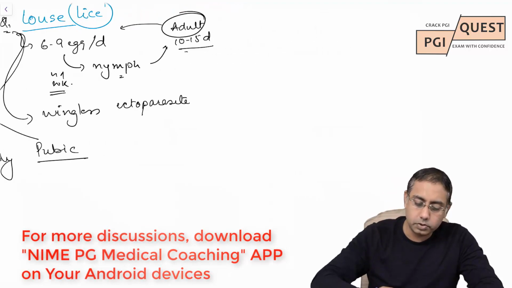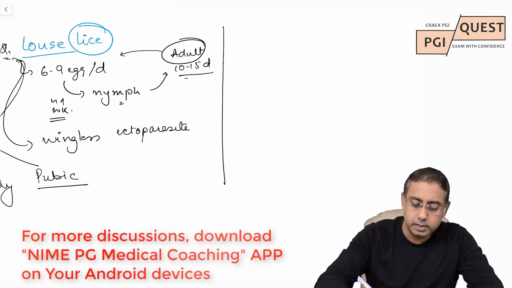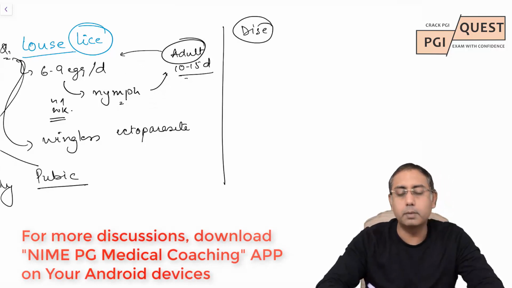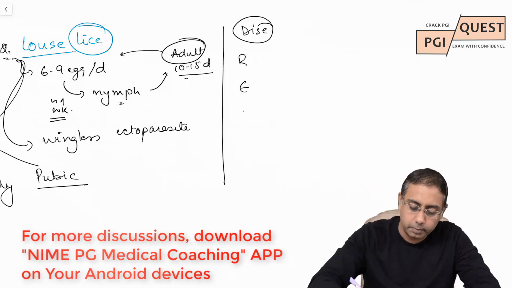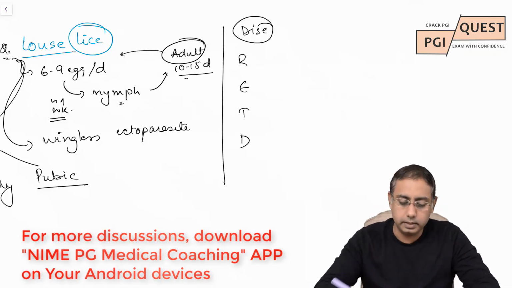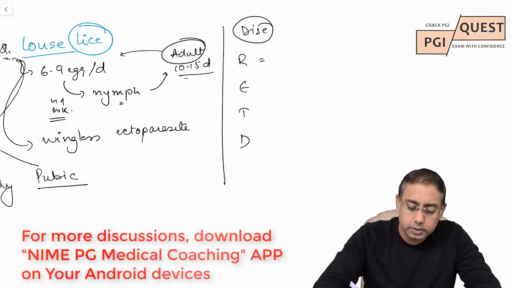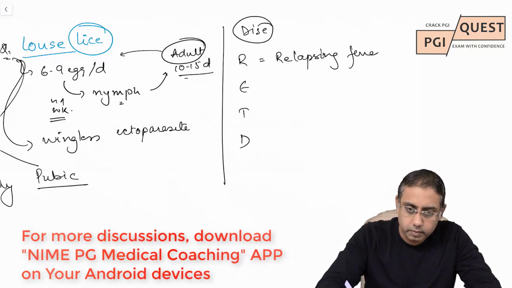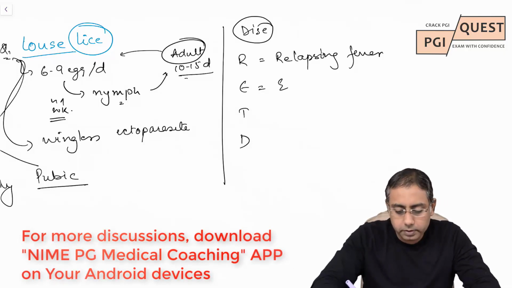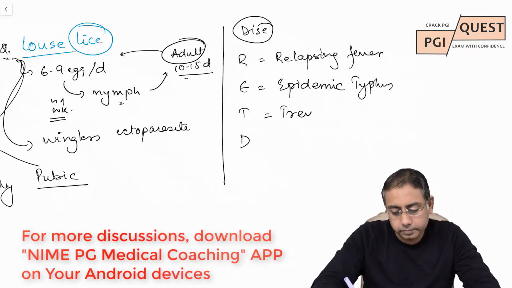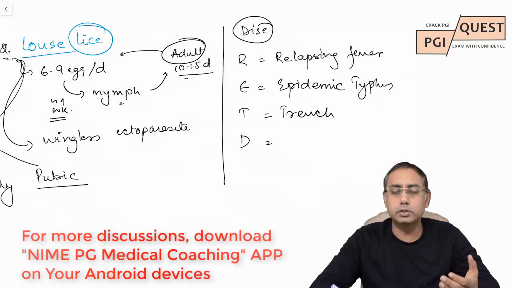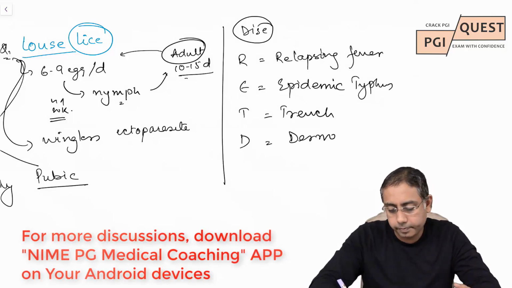What are the diseases caused by louse? The diseases caused by louse are predominantly four. RETD. That's how I have remembered it. RETD. So R is for relapsing fever, E is for epidemic typhus, T is for trench fever, and D is for body louse that is causing dermatitis.